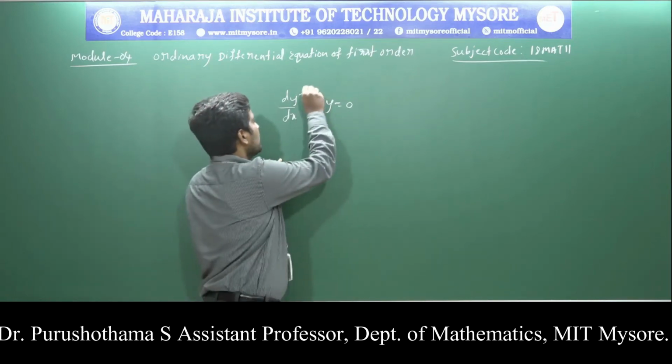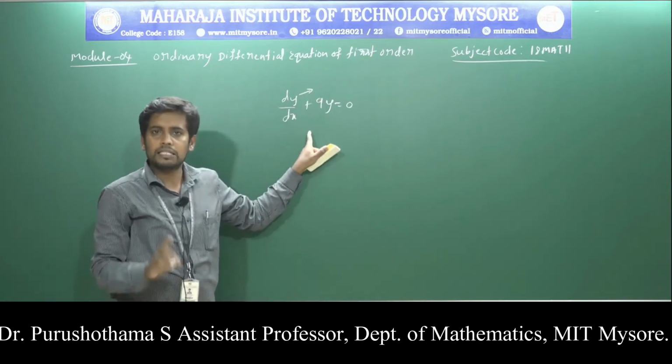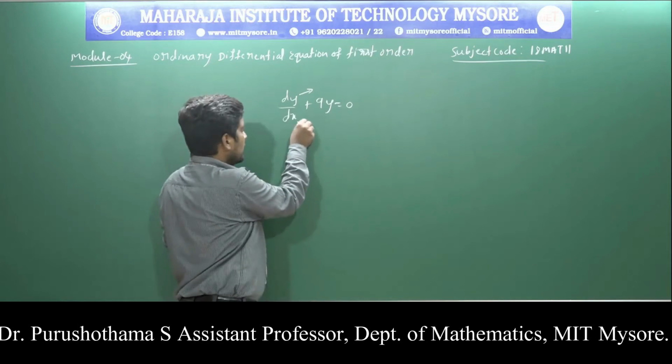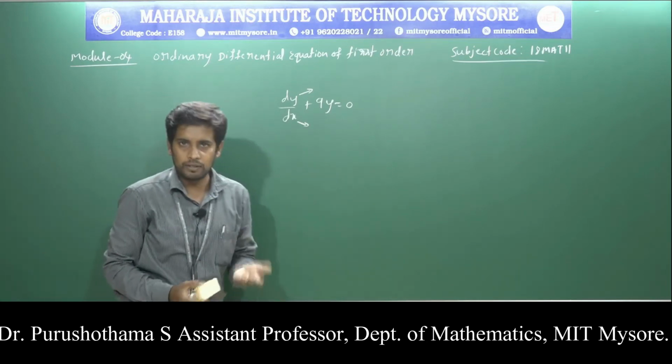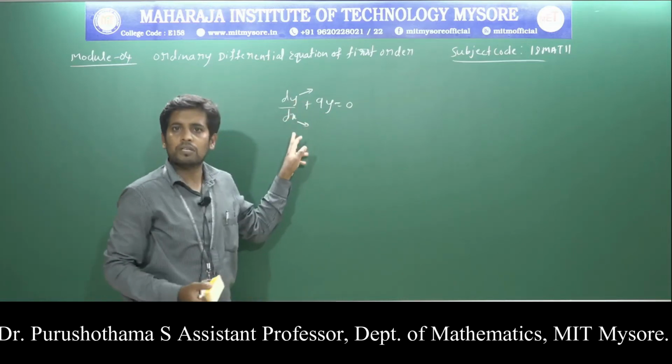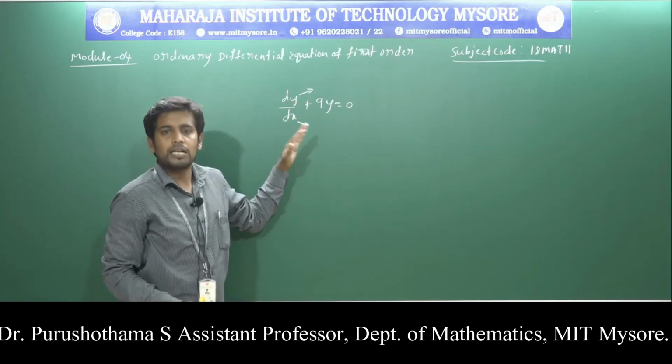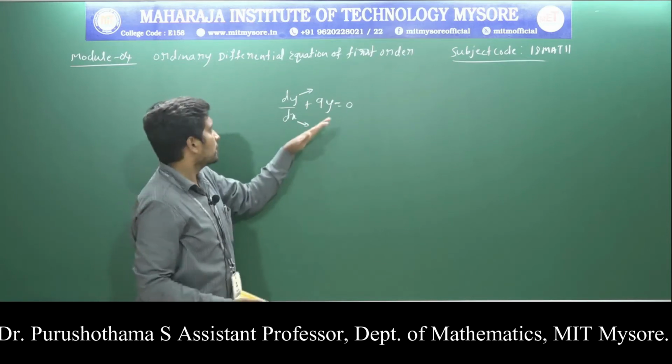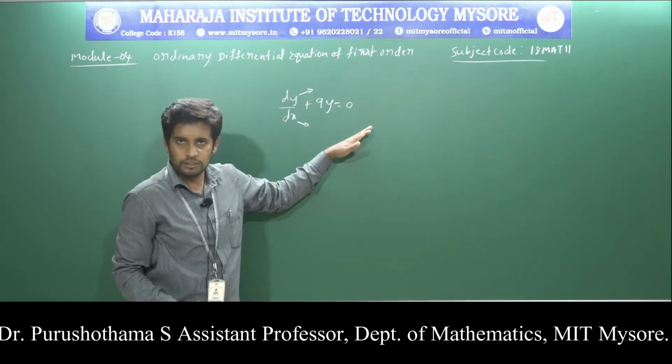Here y is the dependent variable and x is the independent variable. An equation that contains one or more terms with the derivative of one variable with respect to another variable is called a differential equation. This is an example of a differential equation.